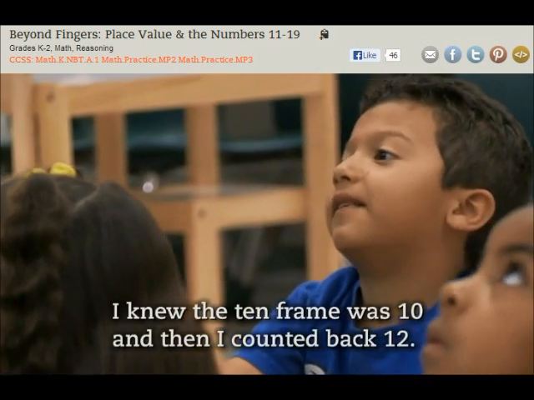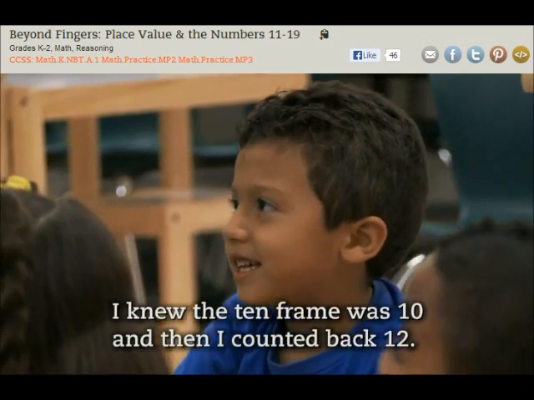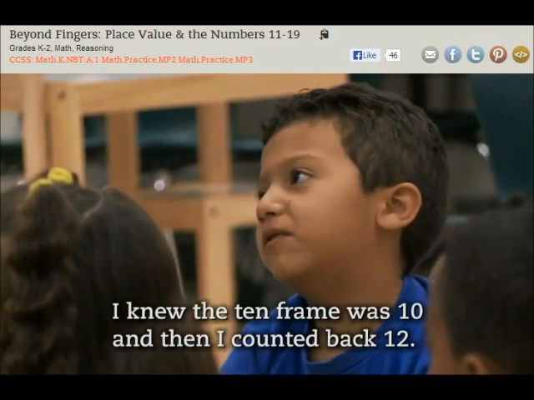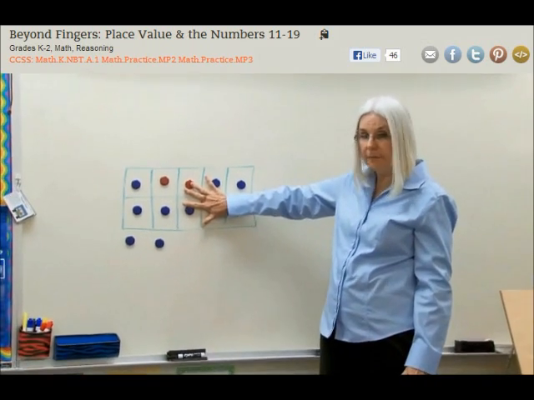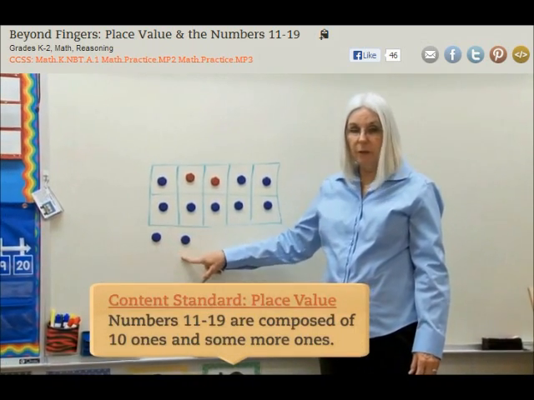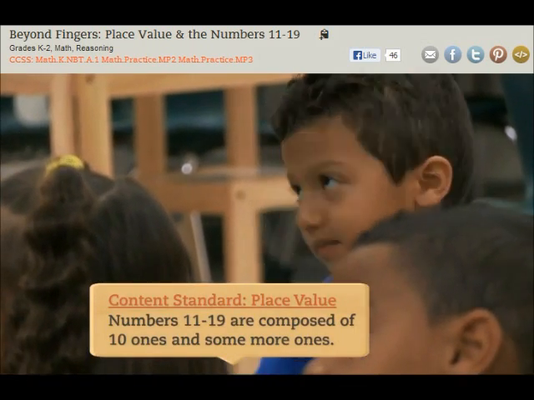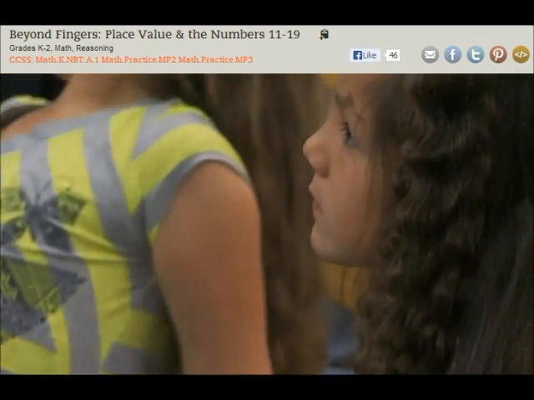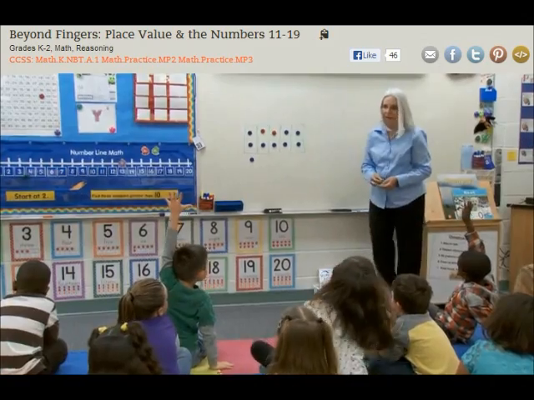I knew the 10 frame was 10, and then I counted fast, 12. Okay, so you started with a 10 frame, and then you went 11, 12. Is that what you did? Great job. That's good thinking. Now what if I do this one? Are you ready? Yes. All right.